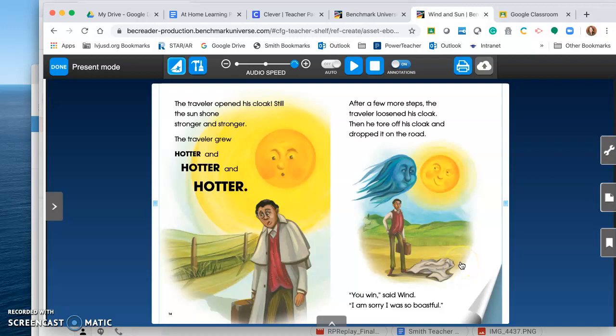I can see from reading the text that the traveler grew hot because the sun was shining on him. That's what caused the man to take off his cloak. The sun was shining stronger and stronger.